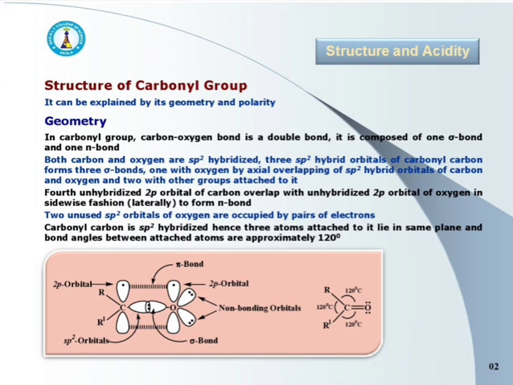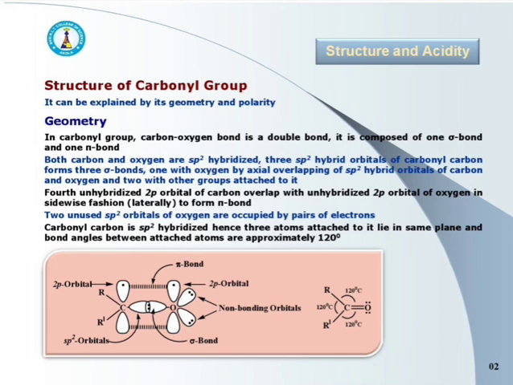3 sp2 hybrid orbitals of carbonyl carbon form 3 sigma bonds, one with oxygen by axial overlapping of sp2 hybrid orbitals of carbon and oxygen, and 2 with other groups attached to it.